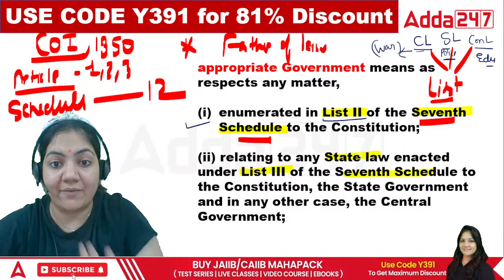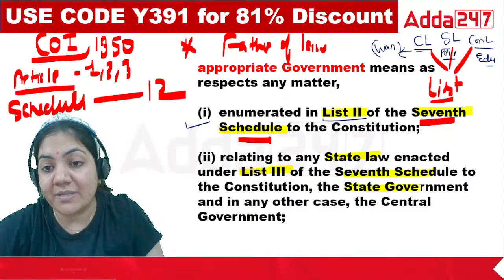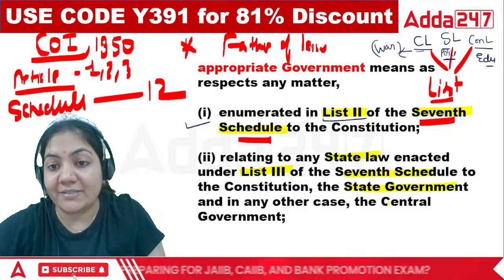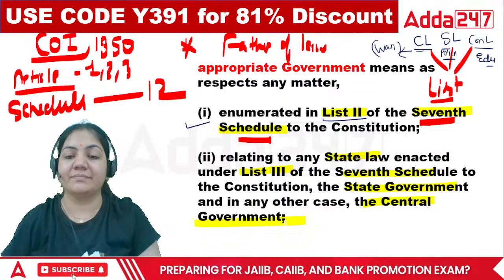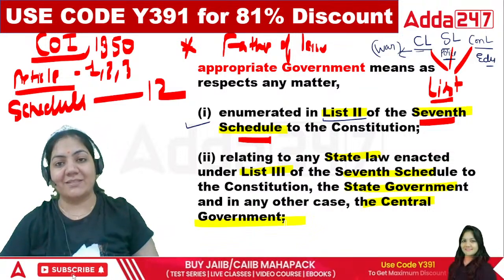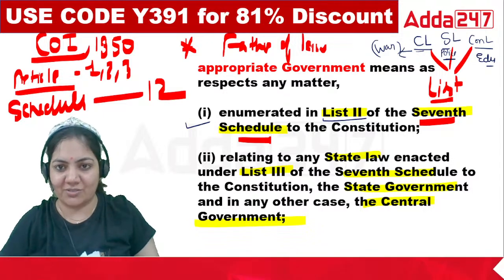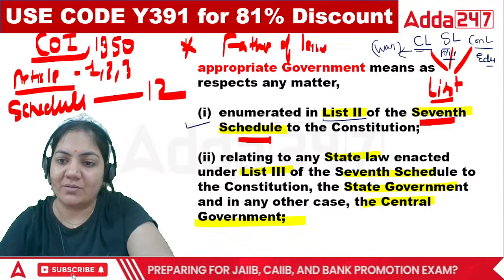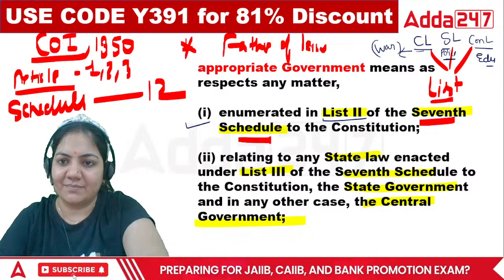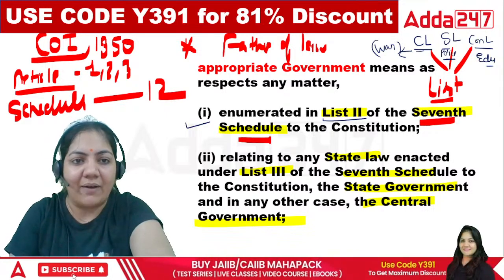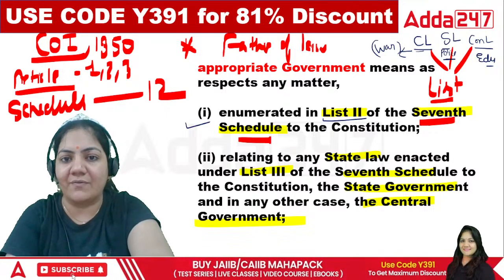What is list 3rd? I have already told you. The state government, and in any other case, the central government. That's it. So basically the state government, because the state government can make its IT rules, etc. Okay, and the central government also. That's it. This is an important thing that you have to know.